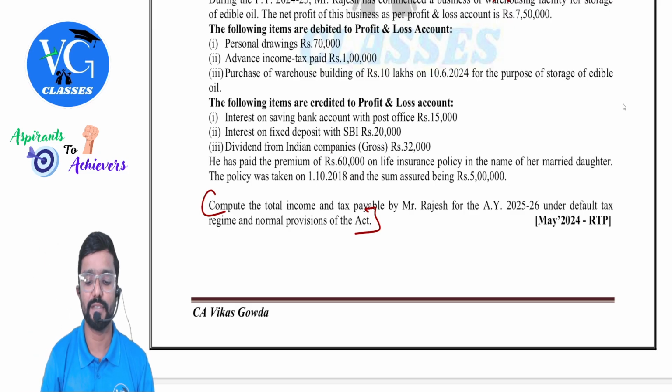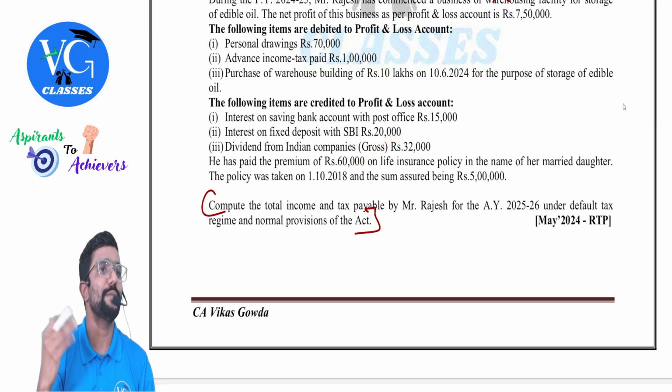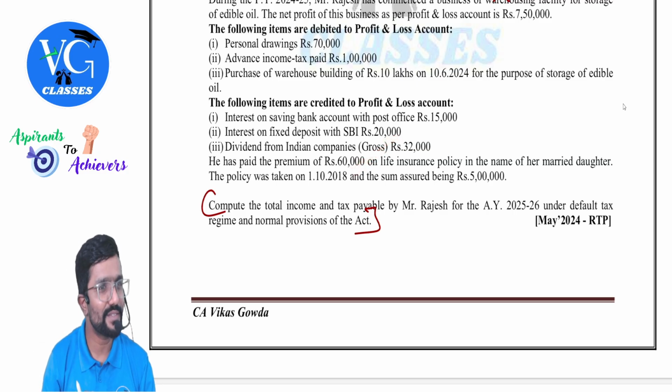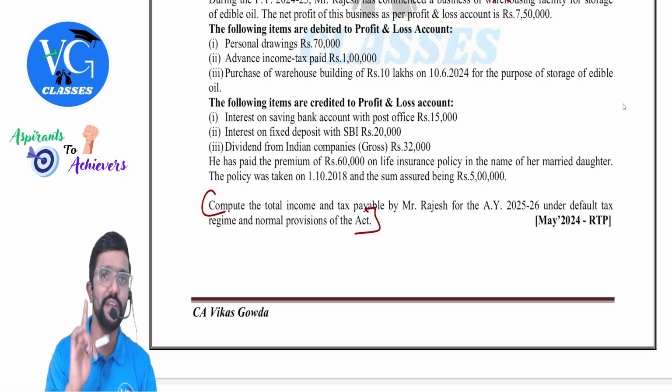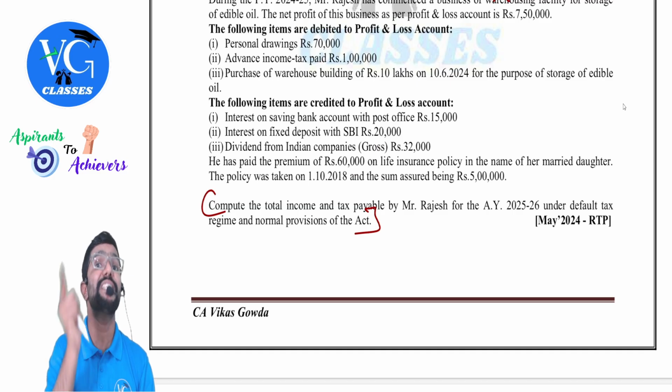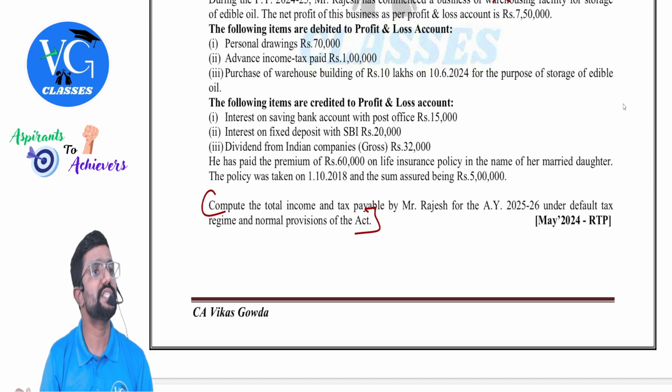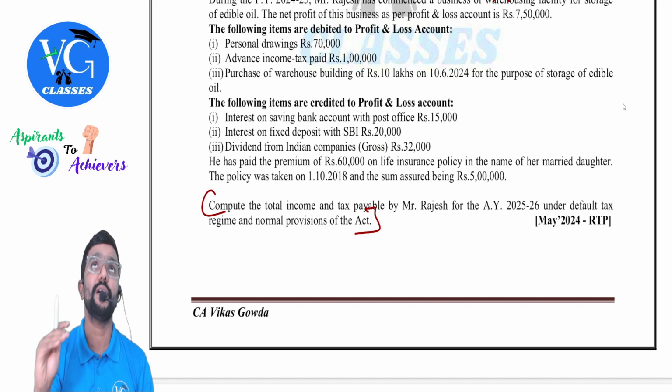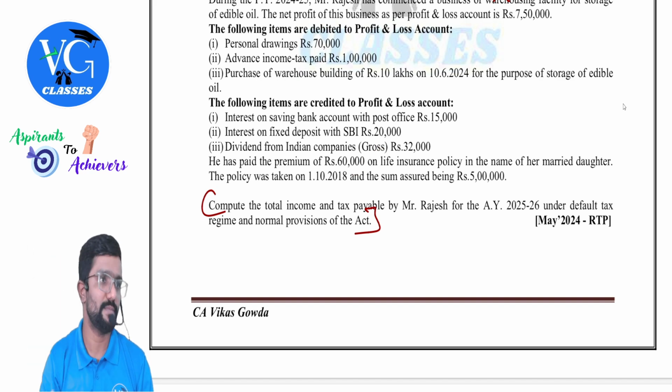But when the policy matures, if the daughter is still alive, no exemption under 10(10D). Why? At least in one year, more than 10% was paid. Not relevant for this question, but I'm just telling you. Even in one year, if you have paid more than 10%, then when the policy matures, if the insured is still alive, no exemption under 10(10D). Sir, what if the insured is gone? Then fully exempt.